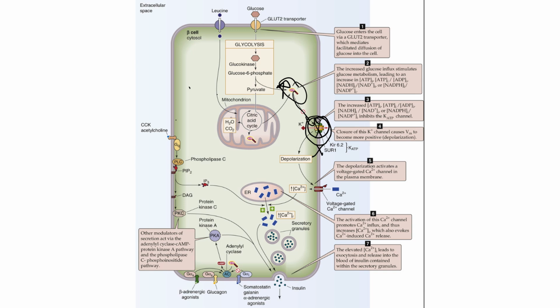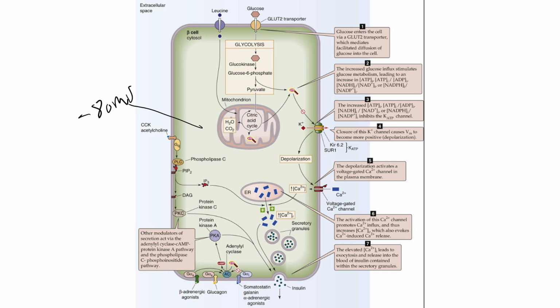And now this brings us back to membrane potentials. Pancreatic beta cells have resting membrane potentials of about -80 millivolts. Great. That tells us something about the number of potassium versus sodium leak channels. There's many more potassium leak channels than there are sodium leak channels. Eventually we'll get to a point where potassium leaves at the same rate that sodium comes in.